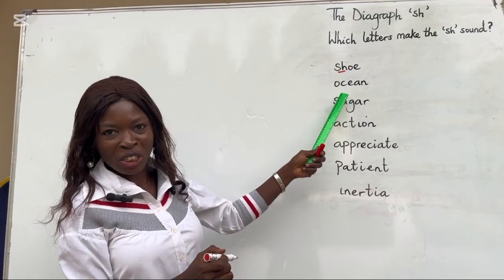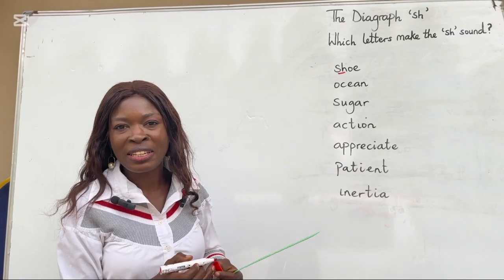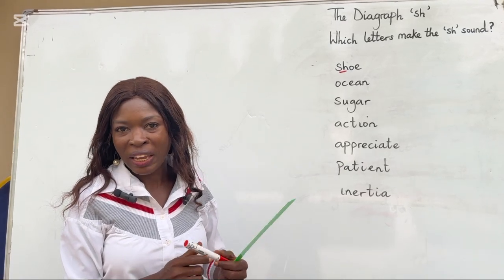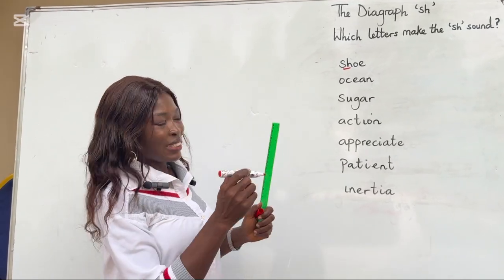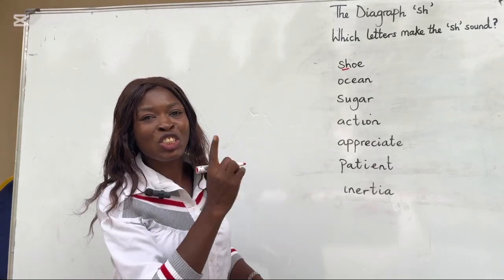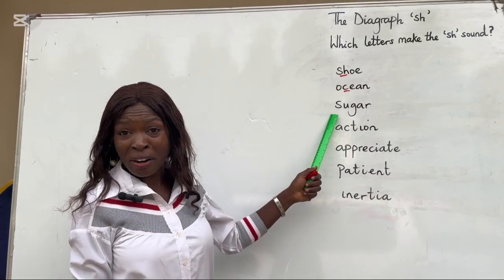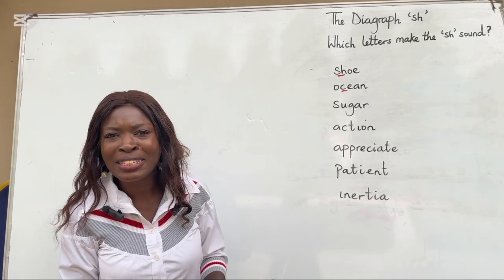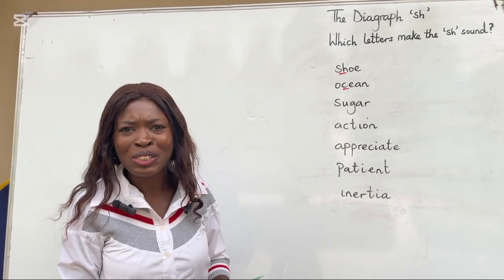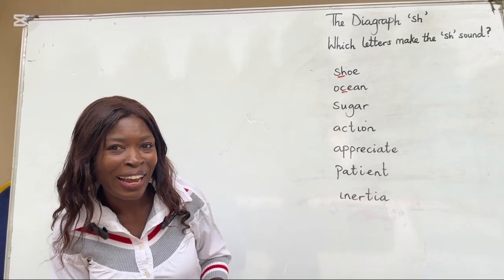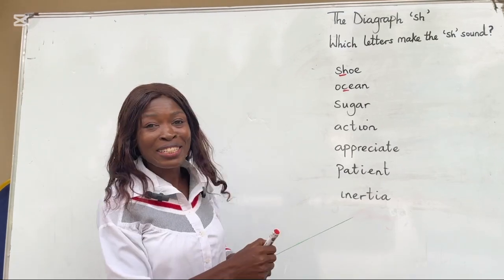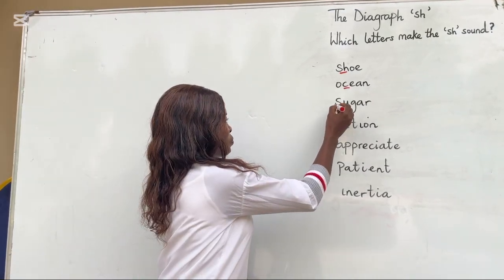Also, we have ocean. Which letter makes the sh sound in ocean? The letter C makes the sh sound. Sugar. Which letter makes the sh sound in sugar? Surprise! The letter S makes the sh sound.